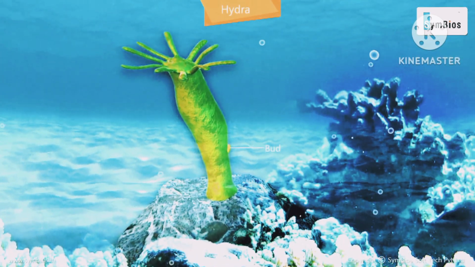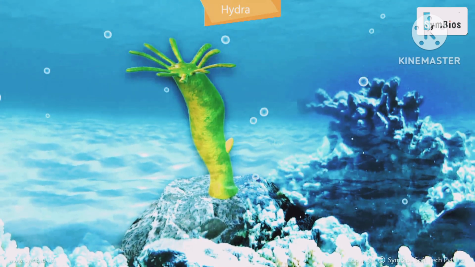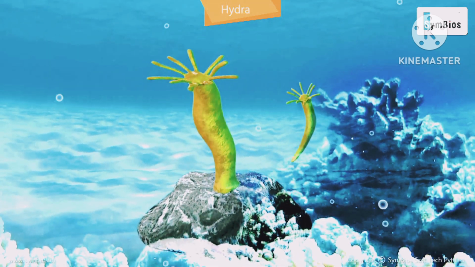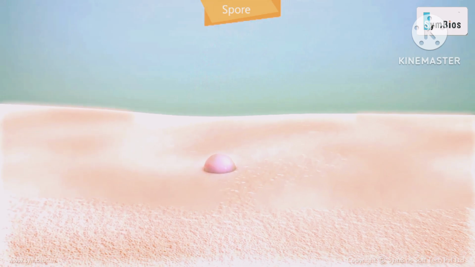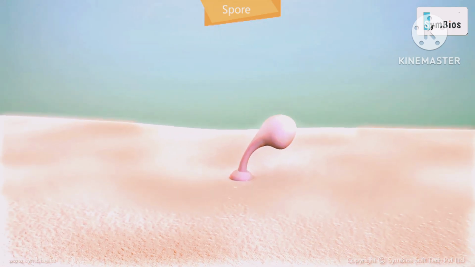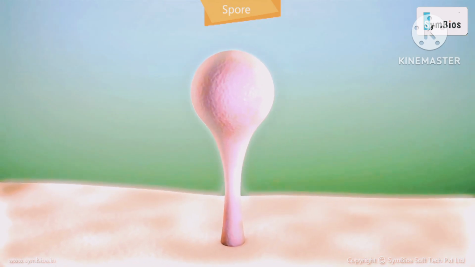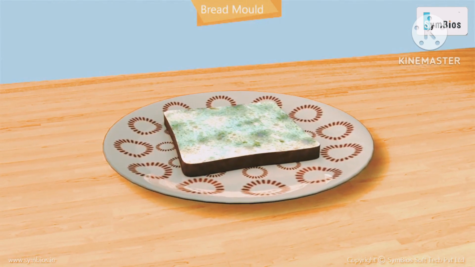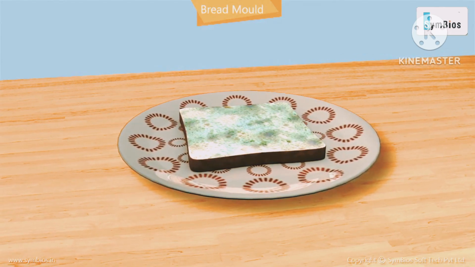In Hydra, a bud appears on the body wall, which grows into a full Hydra in a day or two and separates from the parent. A spore is a tiny, spherical unicellular body covered with a thick wall. It grows into a new plant when conditions are favorable. Bread mold, which can often be seen growing on moist, stale bread, grows when spores settle on the bread.